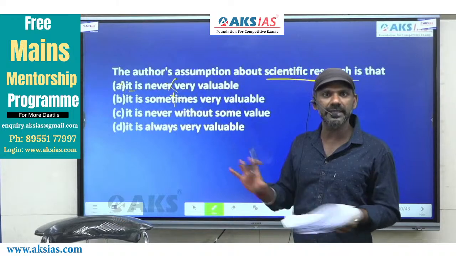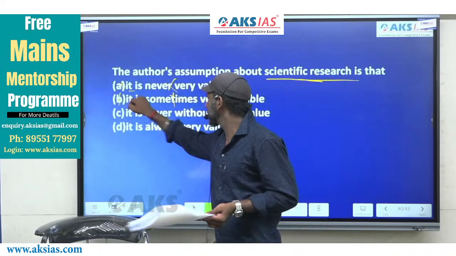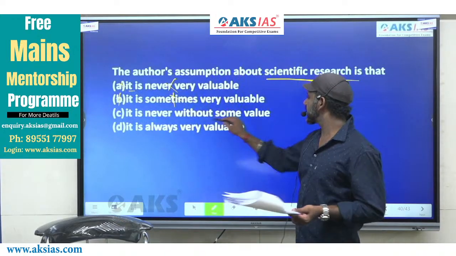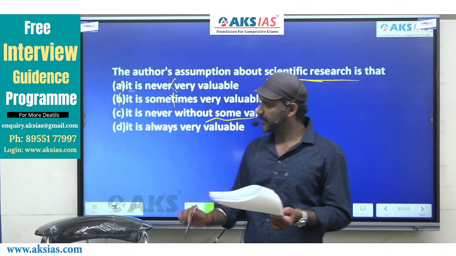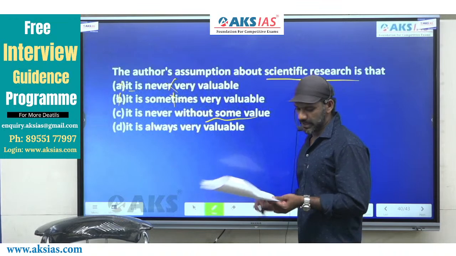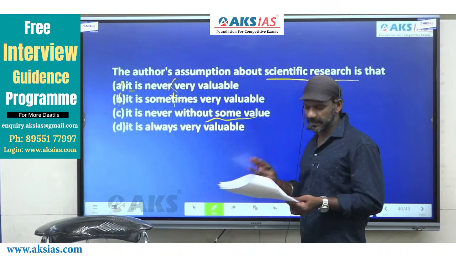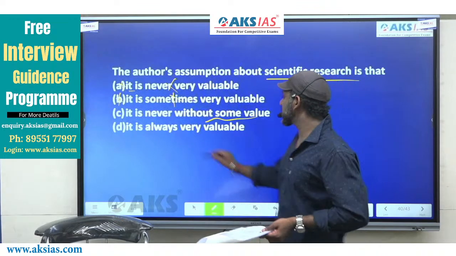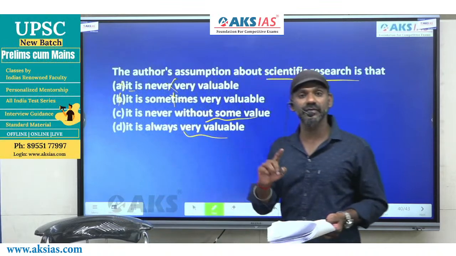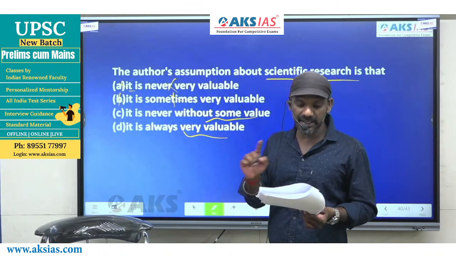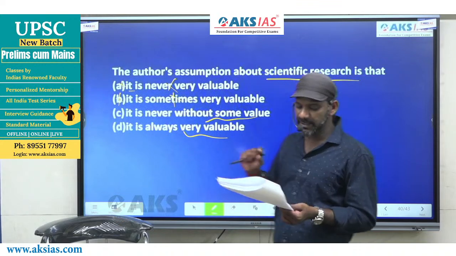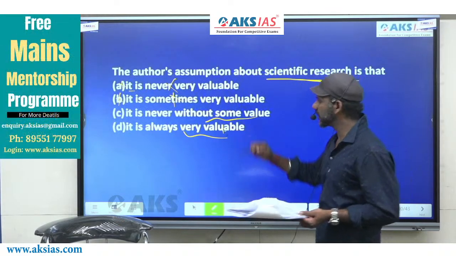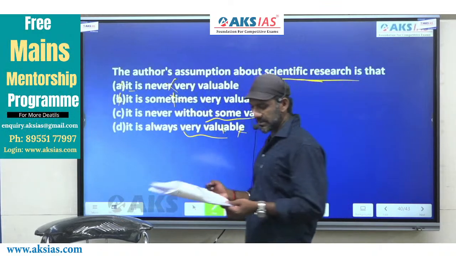Sometimes and never, the meanings are completely different. B is gone. Come to C. It is never without some value means it has some value, right? So C must be considered the same meaning. It is always very valuable. It says it is never without some value. Never completely valueless means it always has some value. It is not, it is always very valuable. D is gone. The answer must be option C.